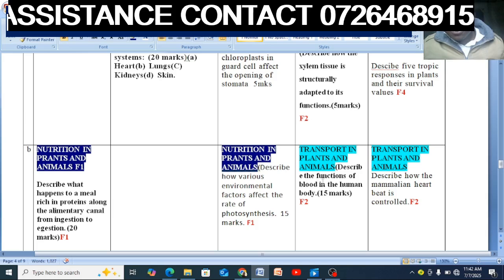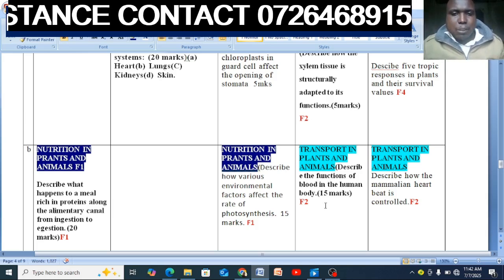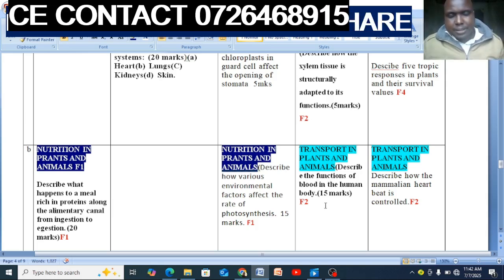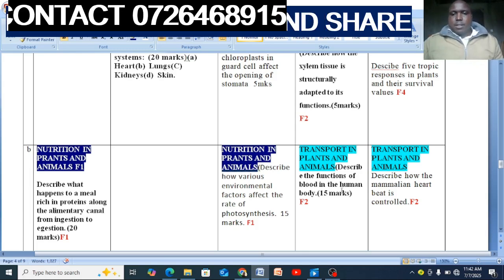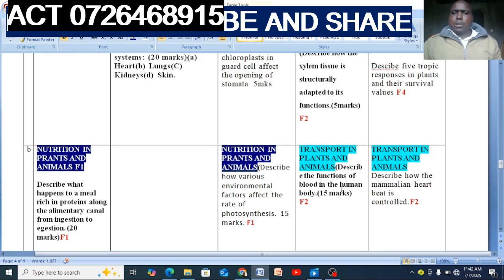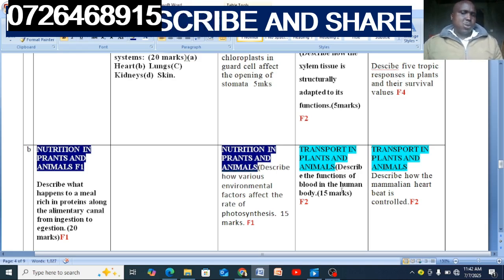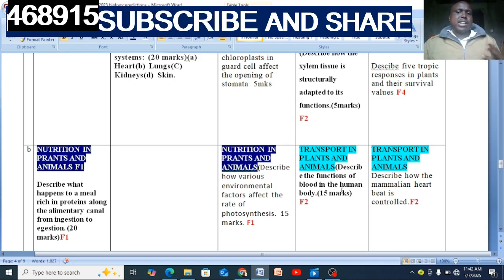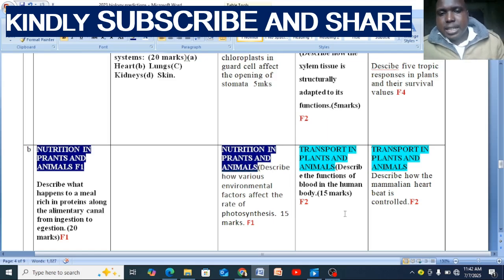Describe the function of blood in the human body, the function of the blood. So it is adaptations of the blood actually. So that one describes the function. So it is the adaptation of the blood in the human body.